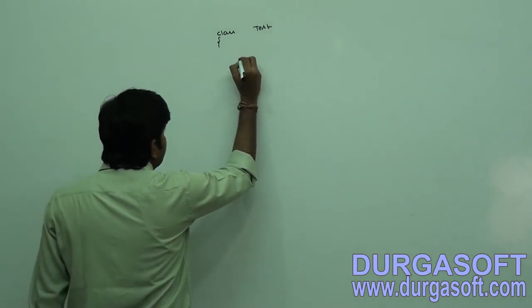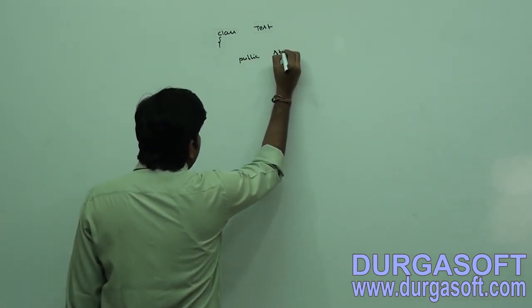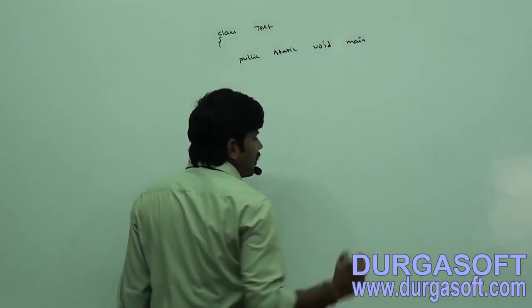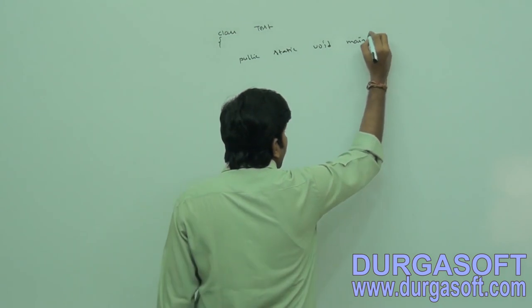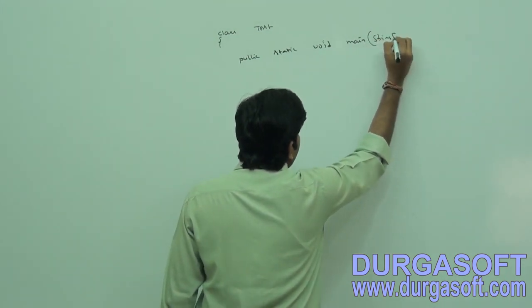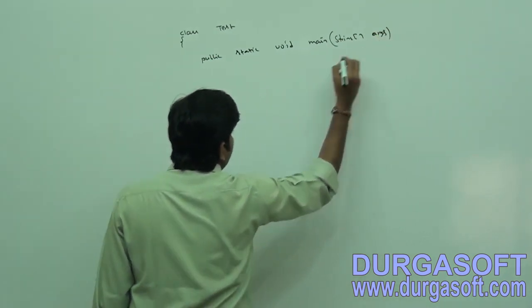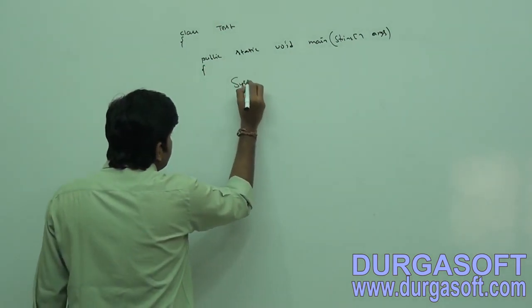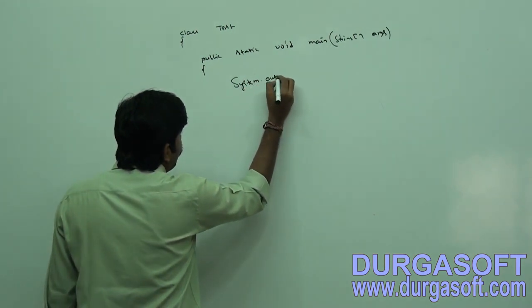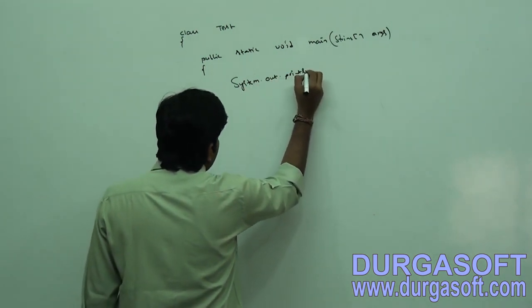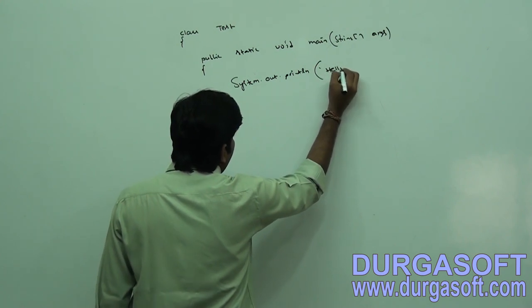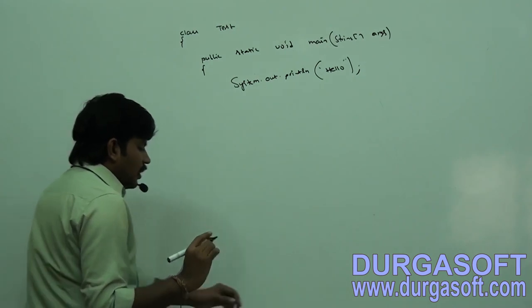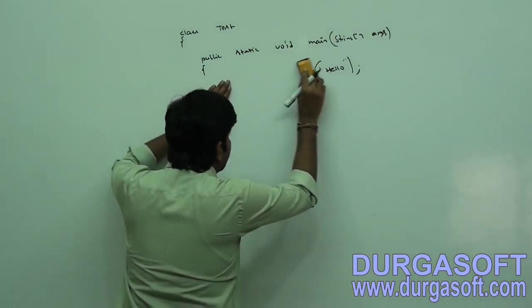Class Test, public static void main, String array args. Here I am taking System.out.println of hello.